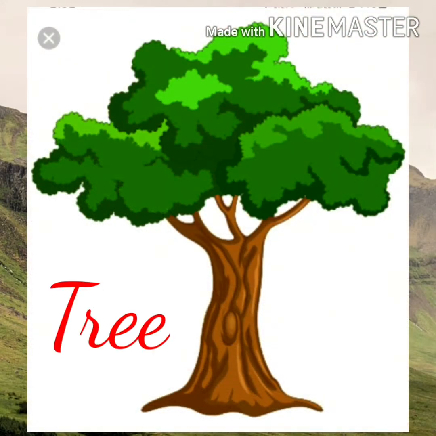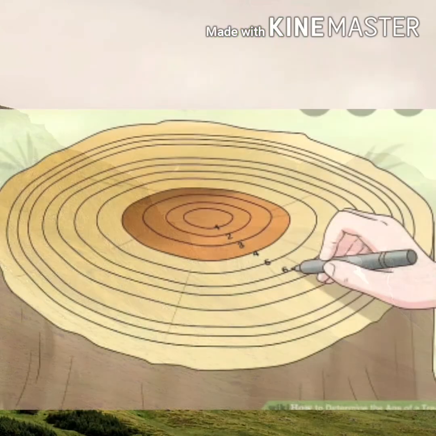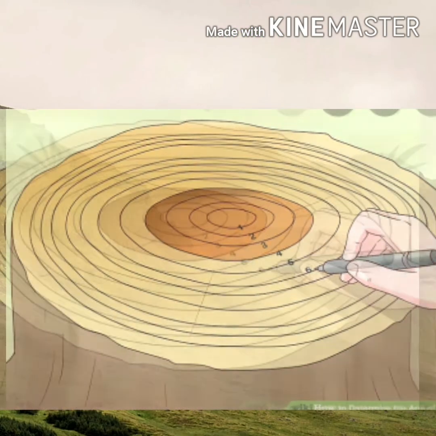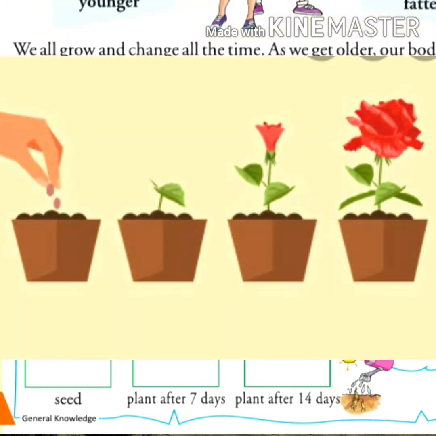Now children, do you know how the age of a tree is calculated? The age of a tree is calculated by counting the number of rings in its trunk. Okay. Now here one activity is given for you. You will plant a flower seed in a pot and as the plant grows, you will draw its picture in the given boxes.